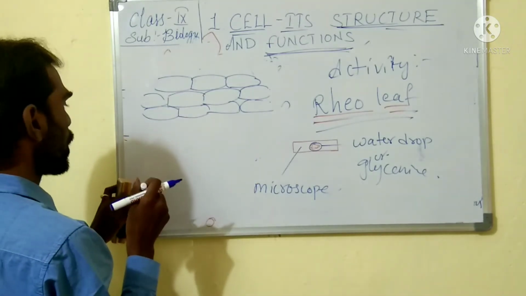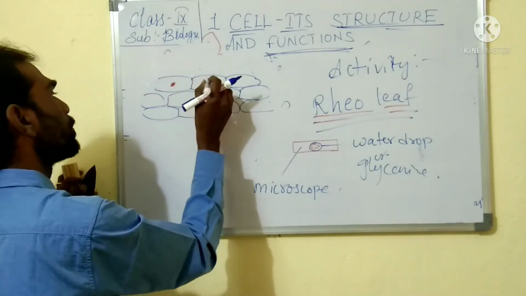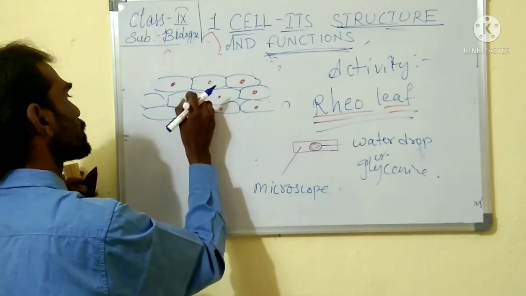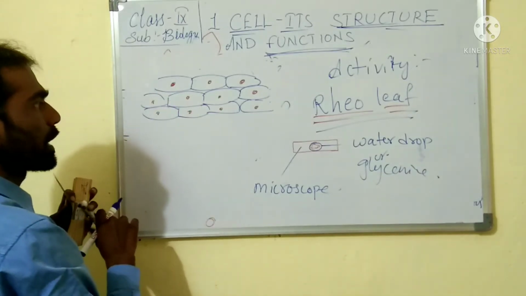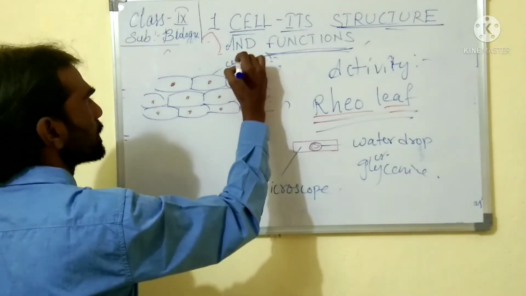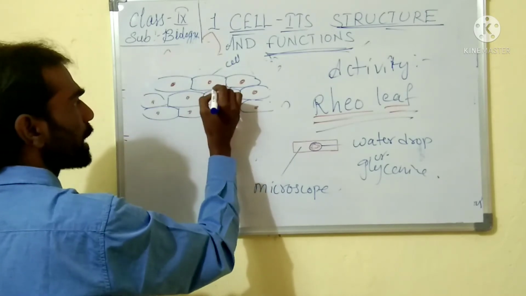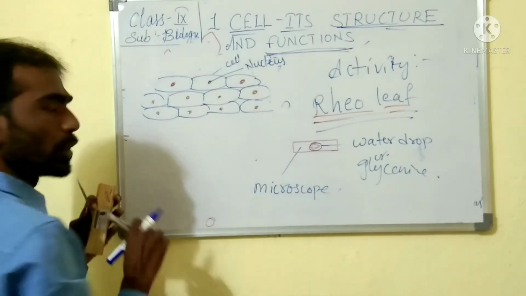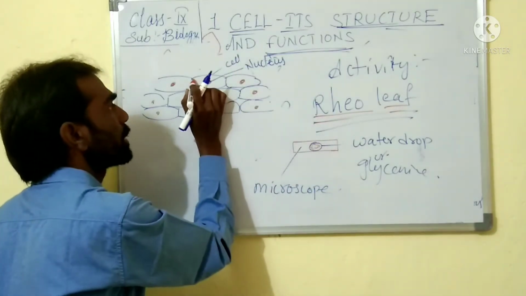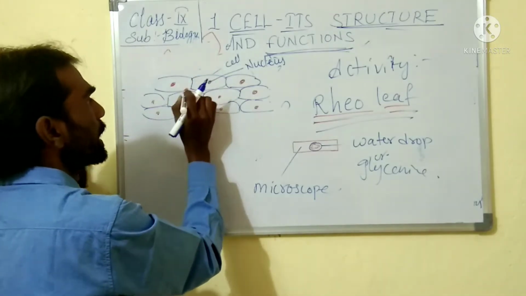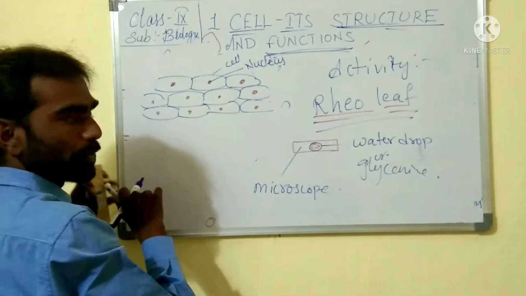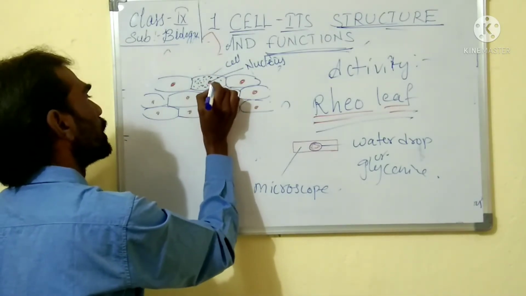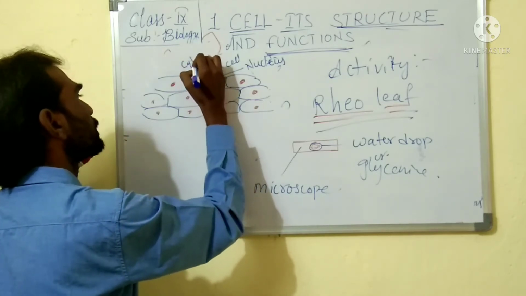Now in the center, you can see a dark dotted portion. If you take the compound or electron microscope, you are able to see clearly what is present in this dark portion, but in ordinary microscopes you can't see. So this forms your cell. This is the cell, isn't it? And you are able to see the center is the nucleus. In between the nucleus and the cell you are able to see a liquid medium. This liquid medium is cytoplasm.